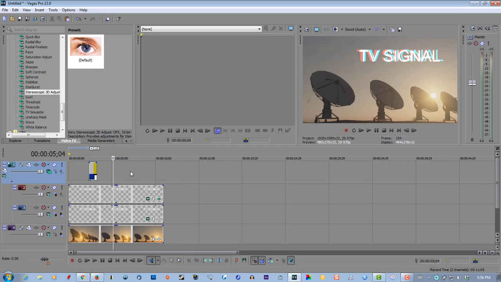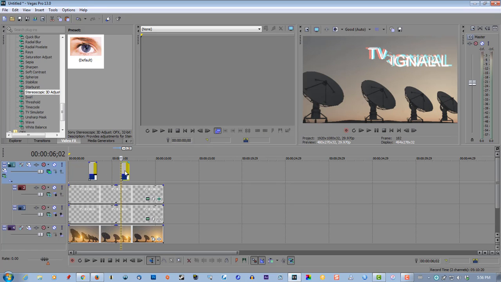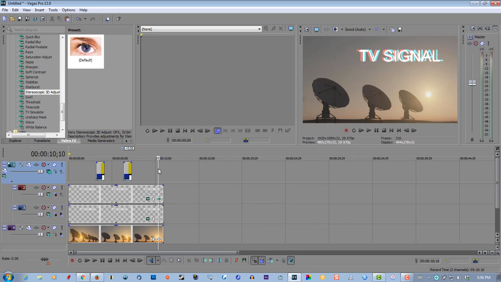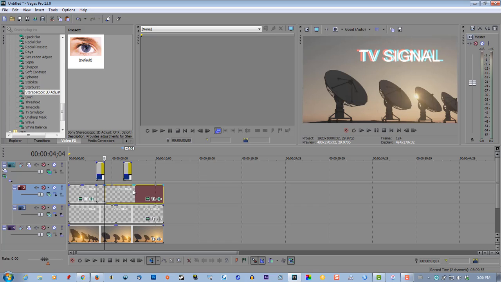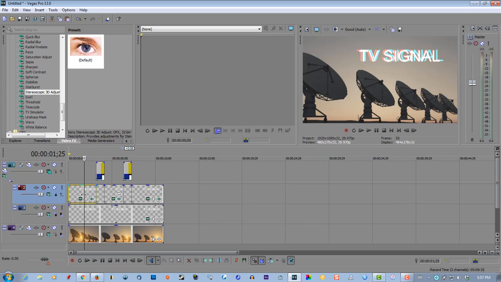Copy this. I'm going to have 2 glitch effects in this video. It's good. Now the 2nd track has to be split. So using the S key on your keyboard, split the video tracks. And delete the excess you don't need.